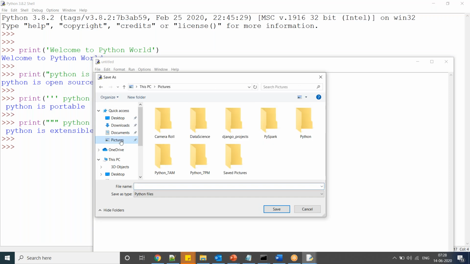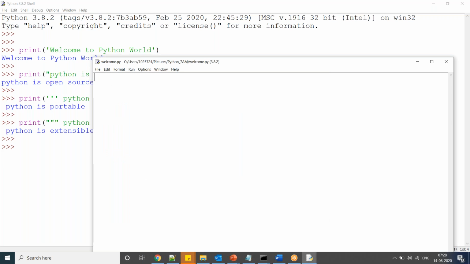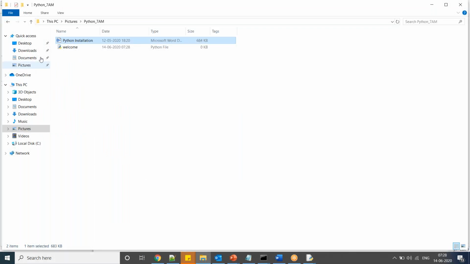Maintain one folder. I created one folder in This PC, in Pictures, and there I created one folder, Python 7am. So here I am creating welcome.py. Now you can see the same file in Pictures, Python 7am, welcome.py.